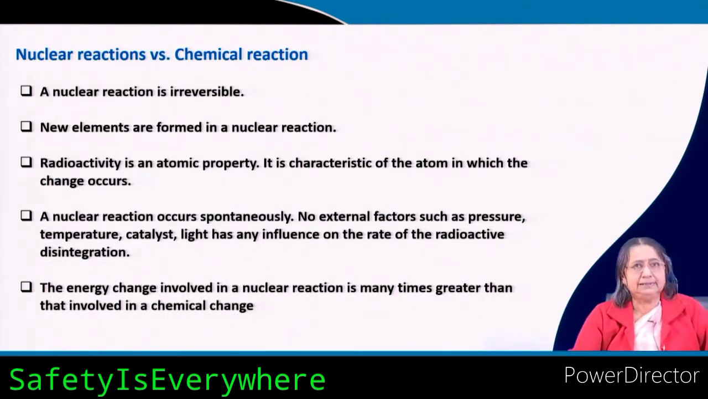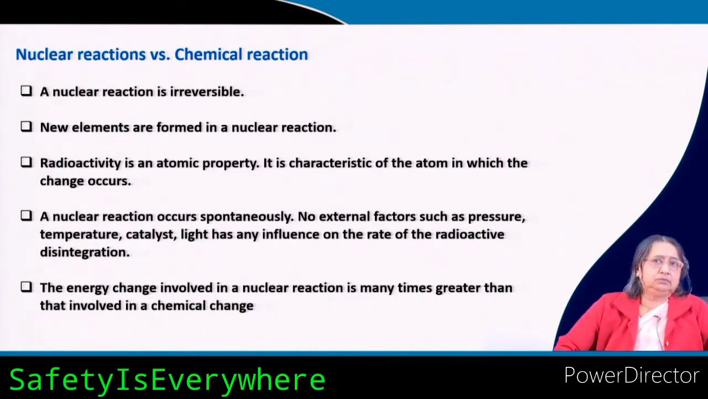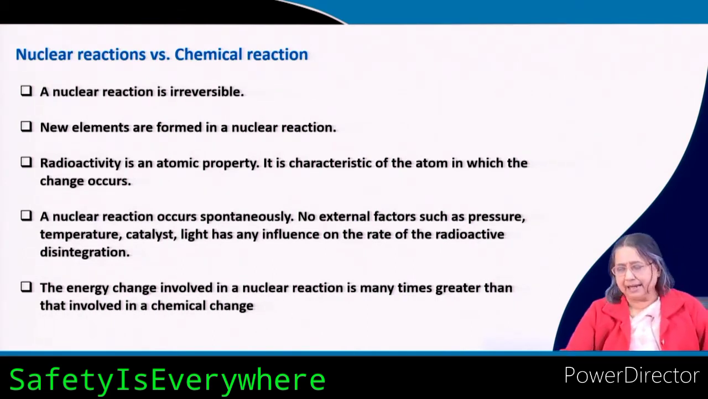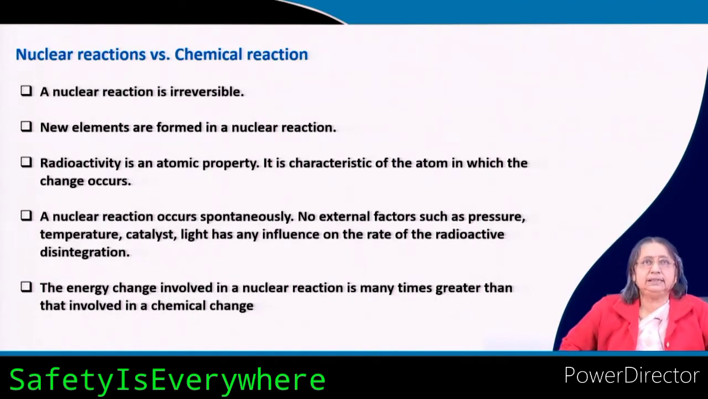And the energy change that is involved in a nuclear reaction is much higher compared to the chemical reaction. It may be 10,000 times higher, or even more, compared to a chemical change or chemical reaction. So, these are the differences between the nuclear reaction and the chemical reaction.